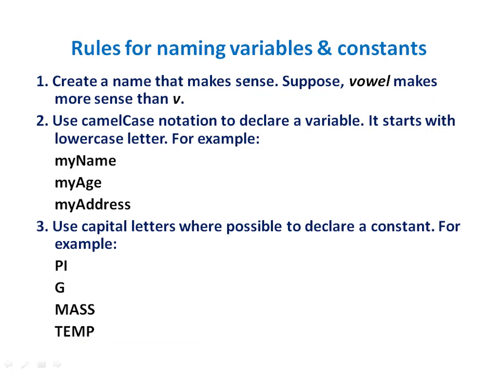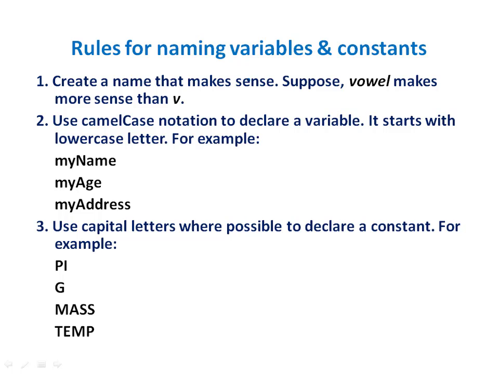We need to study some naming conventions for variables and constants. There are certain rules which need to be obeyed in order to name variables and constants. The first rule is to create a name that makes sense. For example, if we name a variable vowel, we will know what the variable means, instead of naming it v.